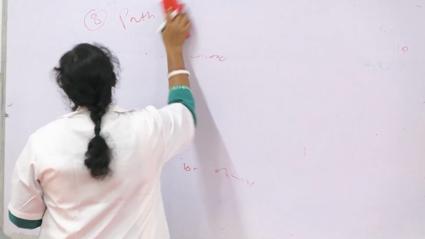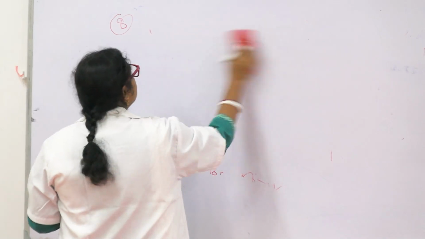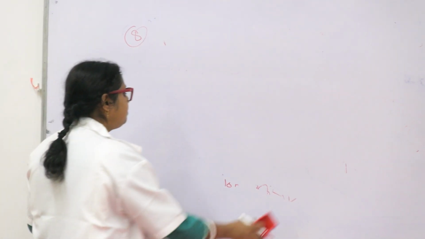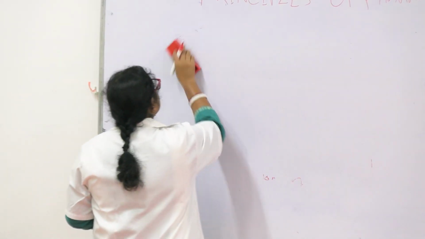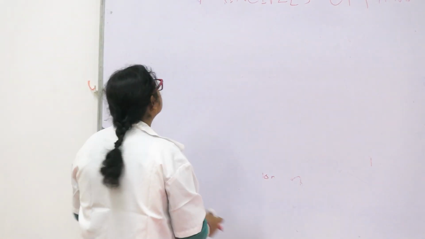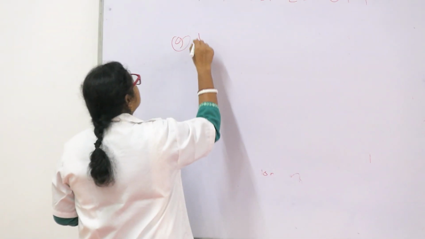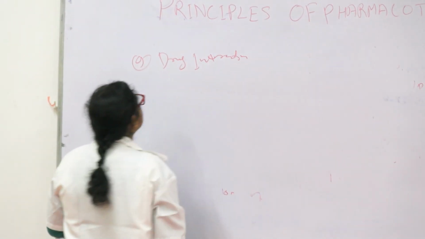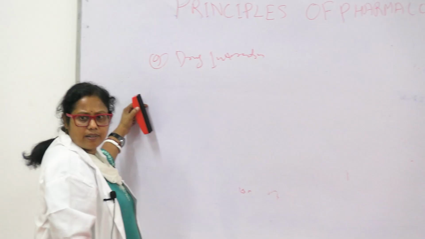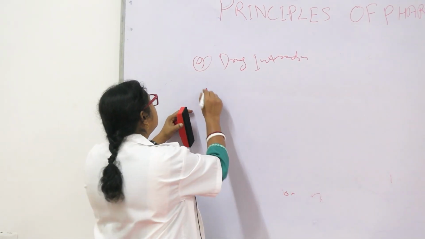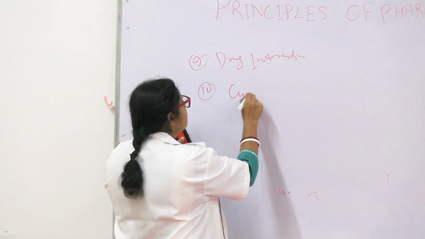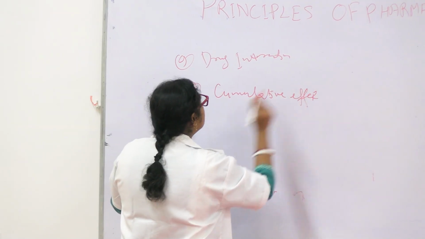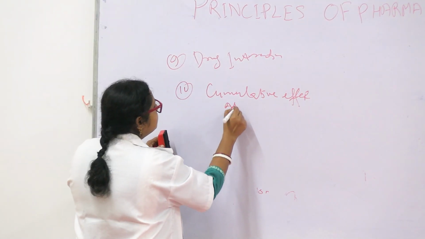Then comes the drug interactions. Drug interactions is there. Then ninth, drug interactions. So multiple drugs are there, we already described. Then cumulative effect. Cumulative effect means, cumulative means additive.